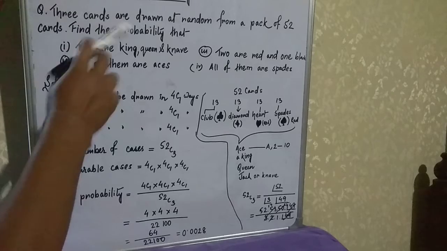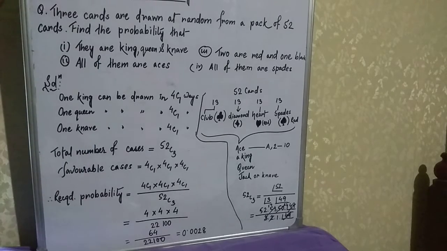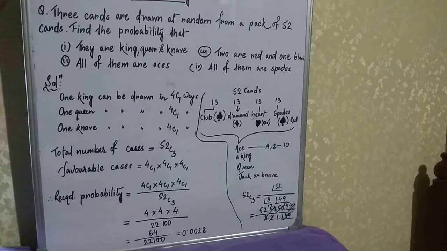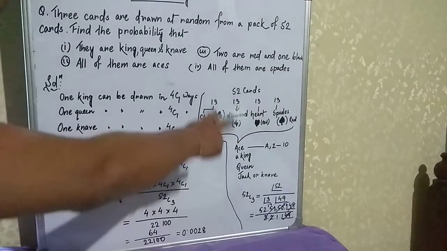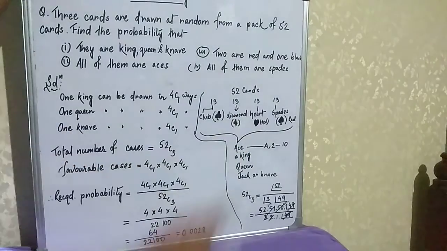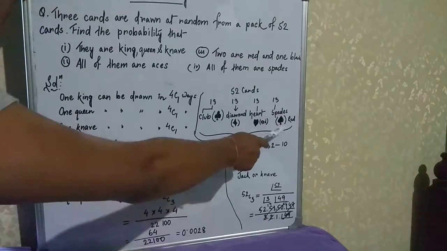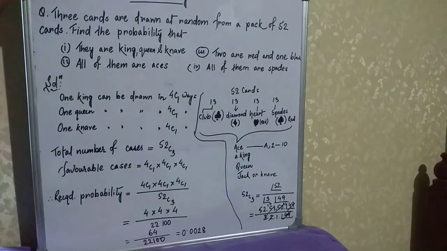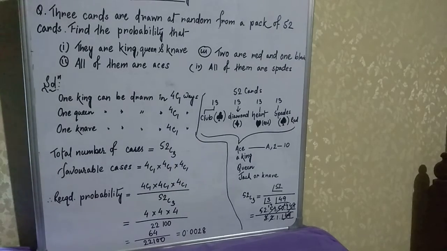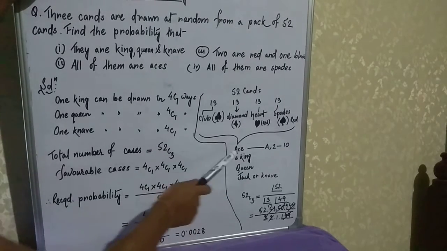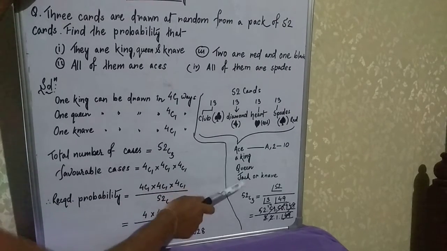So before solving this question we should know about cards. As we know, in a pack of cards there are 52 cards: 13 from club, 13 from diamond, 13 from heart and 13 from spades. Heart and diamond are red in color, and the other two are black. In each suit there will be A to 10, and a king, a queen and a knave.